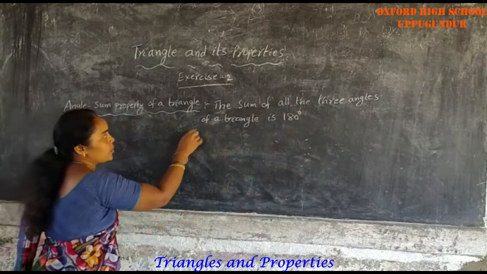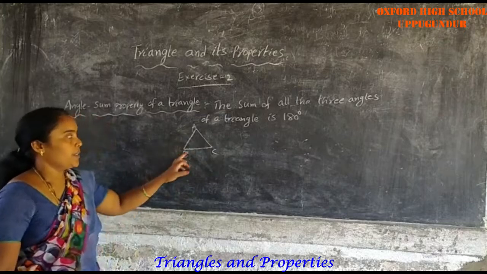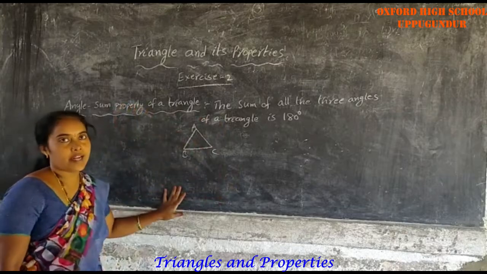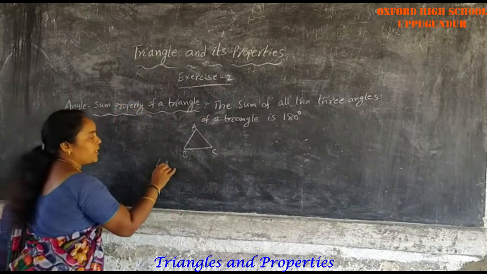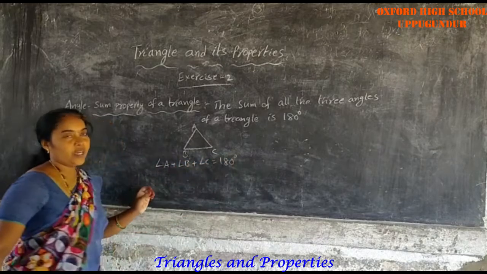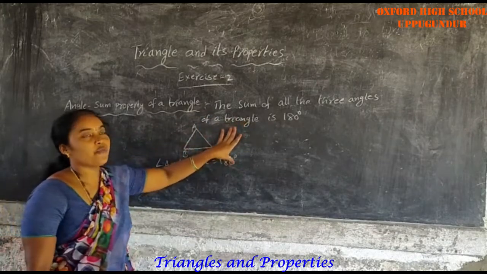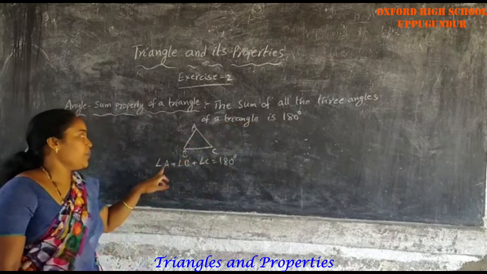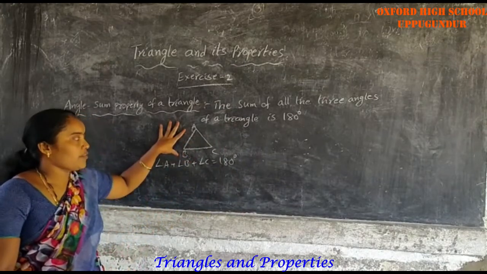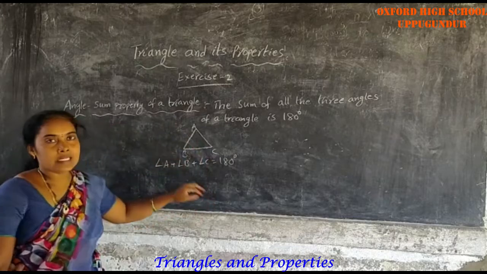See here the example. This is triangle ABC. The three angles sum to 180 degrees. This is a property of a triangle. Angle A plus angle B plus angle C equals 180 degrees. Angle sum property means the sum of all the three angles of a triangle is 180 degrees. Here, when two angles are given and we need to find the third angle, we use the angle sum property.